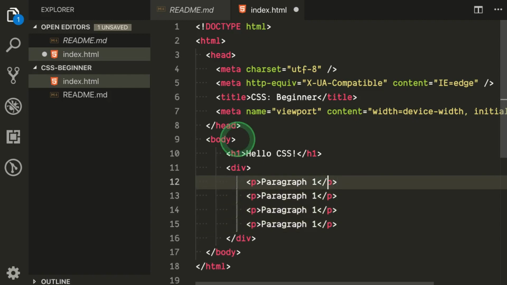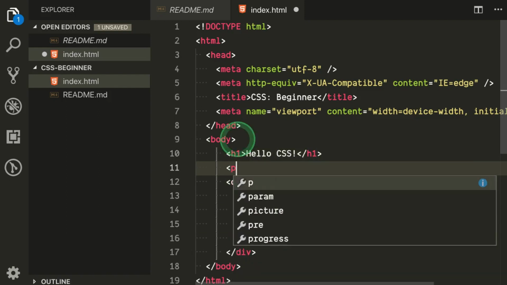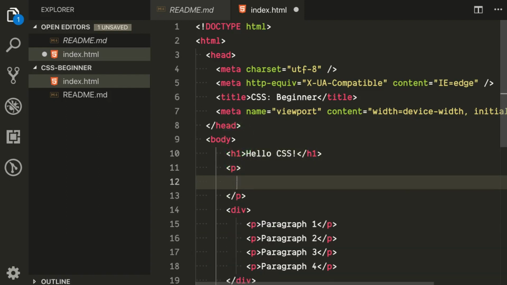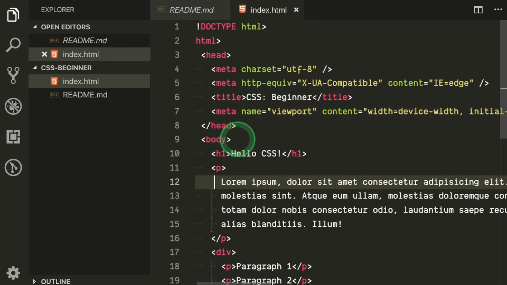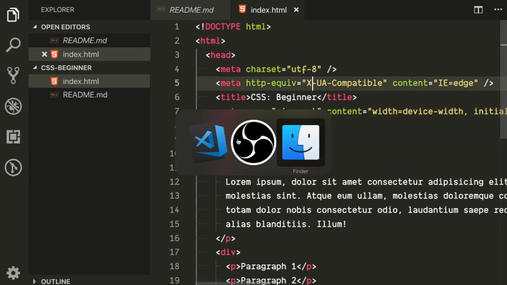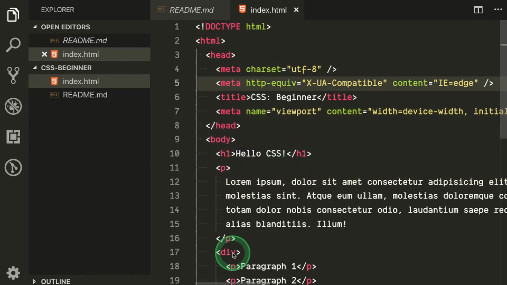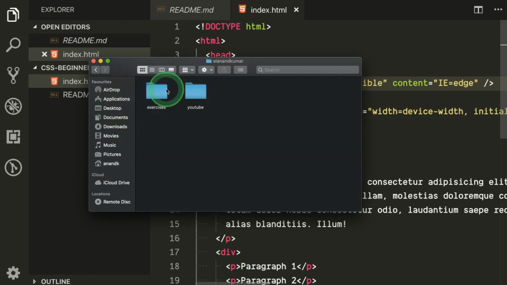So for example, I have 4 paragraph tags, 2, 3 and 4, and let's say I have another paragraph tag here which has some lorem ipsum text. Okay, so this is a very basic HTML file that I have. Okay, so let's say I have this file saved in this folder.